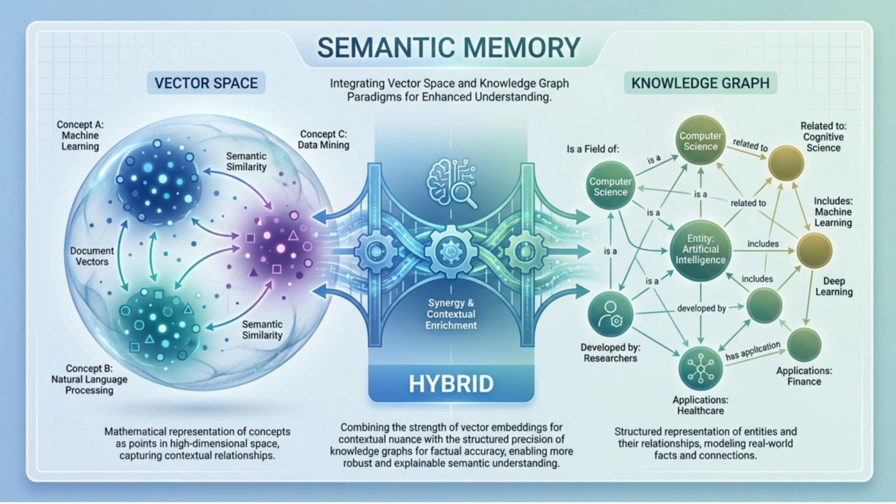Semantic memory is the agent's knowledge base, the facts and information it knows about the world, company policies, product specifications, domain expertise. This layer requires hybrid approaches, vector embeddings for semantic similarity search, and knowledge graphs for structured queries. You need both. Find documents like this and trace the relationship from A to B to C.